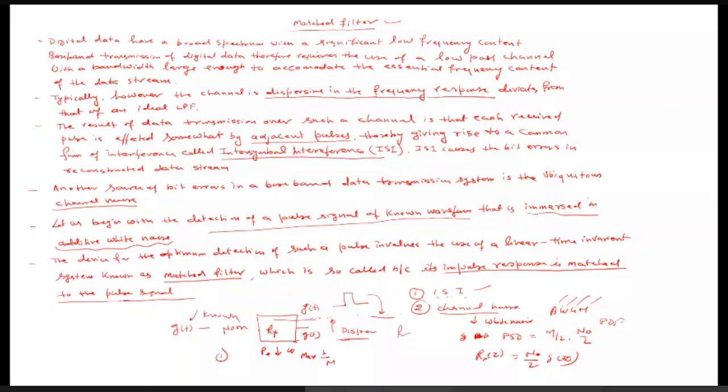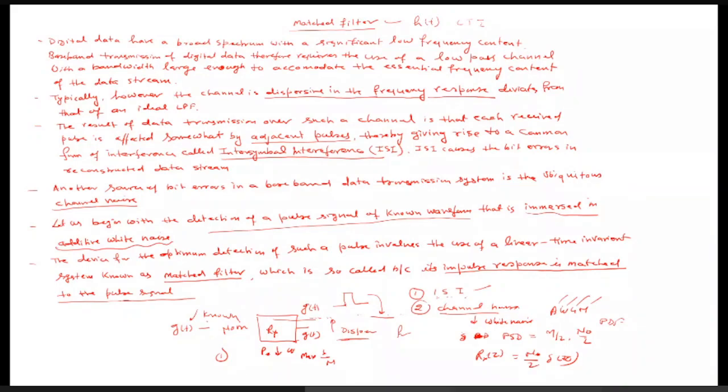Actually this job can be performed by using the matched filter. What is the matched filter? Here we want to calculate the impulse response of this matched filter, because if we know the impulse response, we can easily realize it. This matched filter is nothing but an LTI system, a linear time invariant system. The basic properties of LTI systems are already discussed in the PRP subject. So we will consider the LTI system and find h(t), and we will see that if that LTI system has that particular h(t), then the signal to noise ratio will be maximum, and hence we can say the receiver is an optimal receiver.